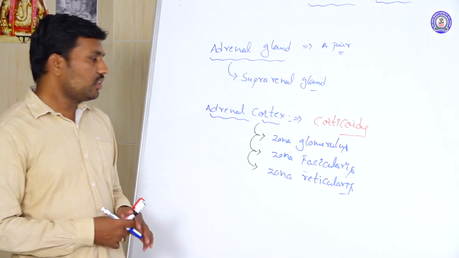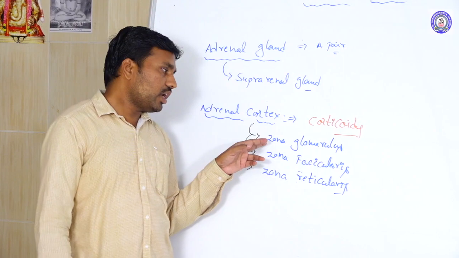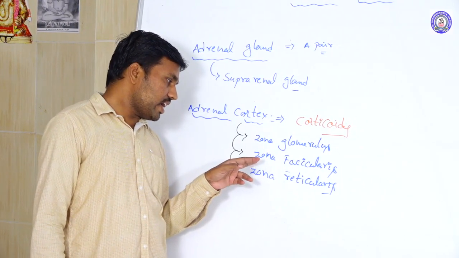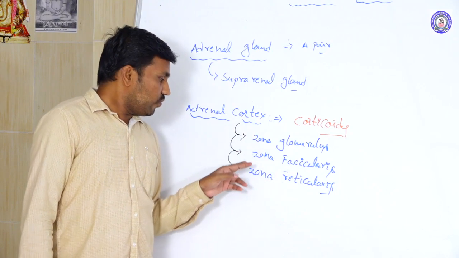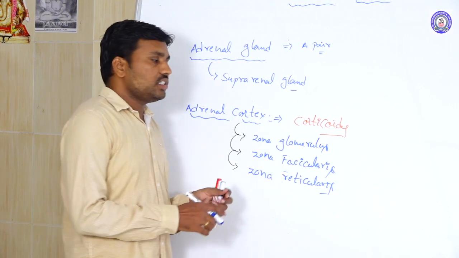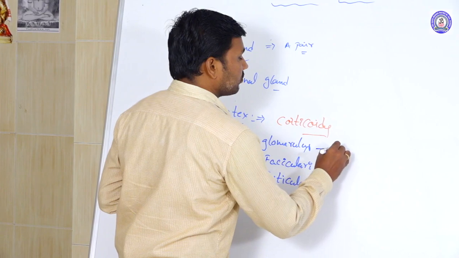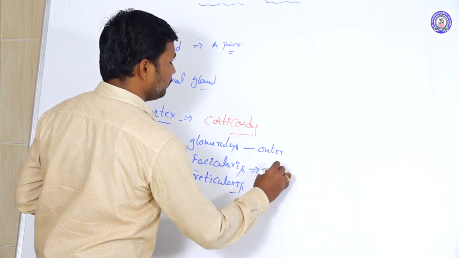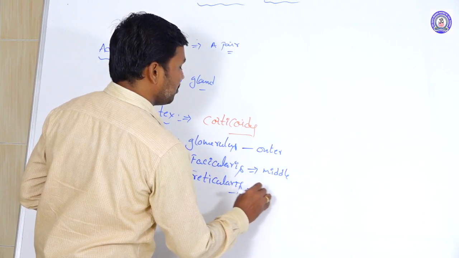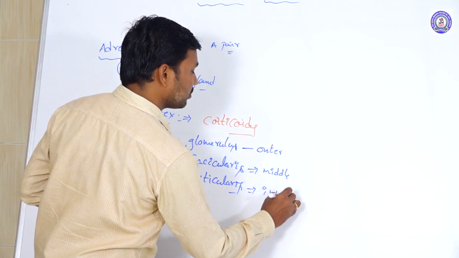So these three zones are present. Where are they distributed? This is the outer zone, this is the middle, and this is the inner zone.